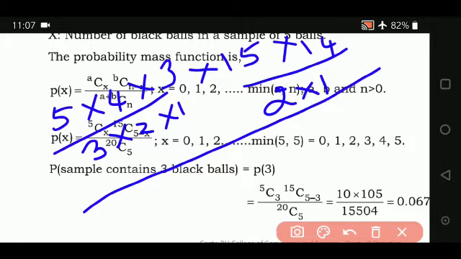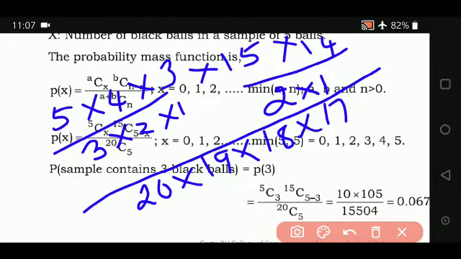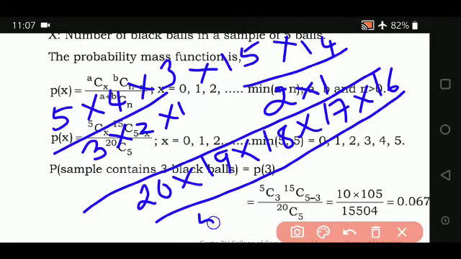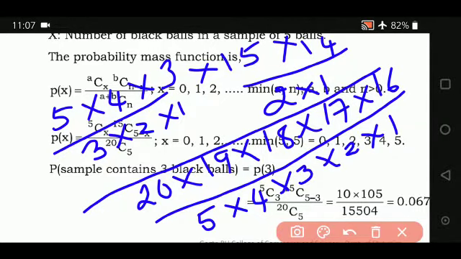The whole thing is divided by 20C5, that is 5 factors of 20: 20, 19, 18, 17, 16, divided by 5 into 4 into 3 into 2 into 1. Simplify this.